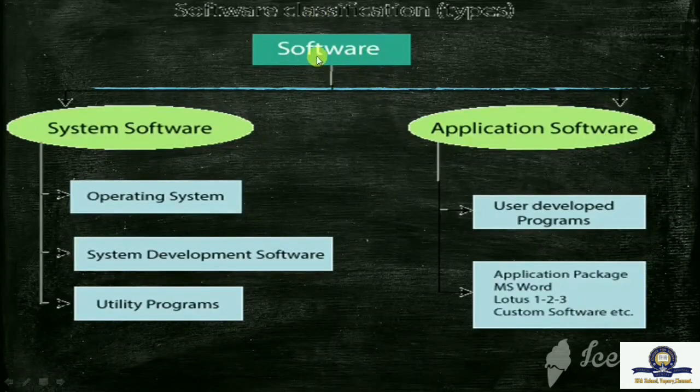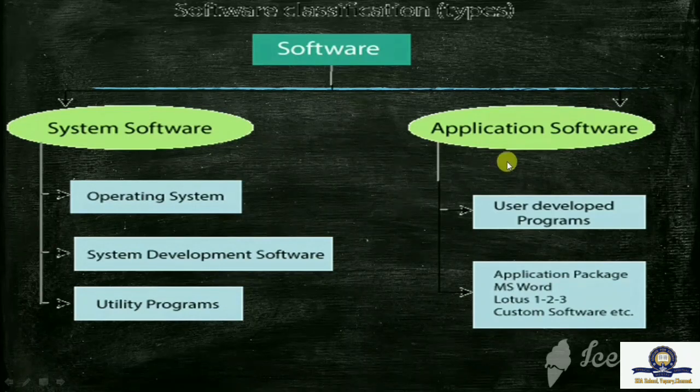The software in a computer system is broadly divided into two types. One is system software, another one is application software. First we will see what is a system software. These are the programs designed to control the operations of a computer system. These programs help to run the other software of a computer. Some examples of system software are the operating system, system development software or device drivers, and utility programs.